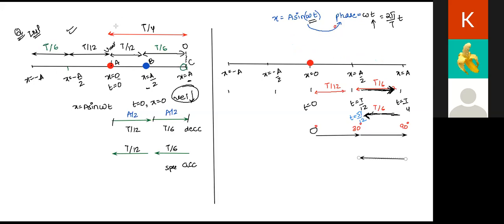Equal to 150 degree. Excellent. Class, so this is what Karuna is trying to do. For this much, we have assumed that the phase increase will always be by 30 degree. For this much, the phase change will always be by 60 degree. And because of symmetry, the same thing will happen on the other side also.